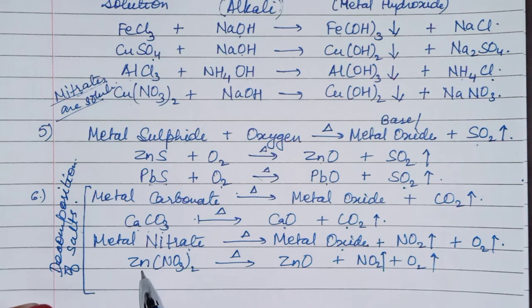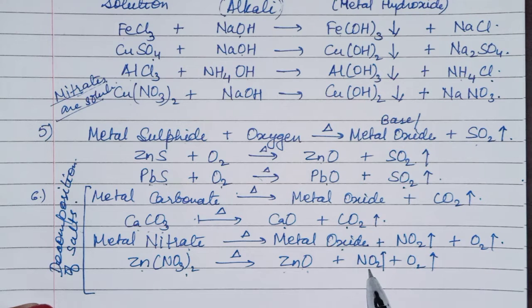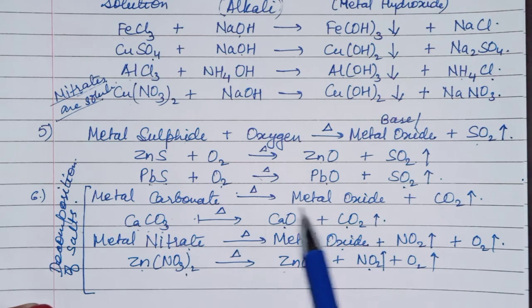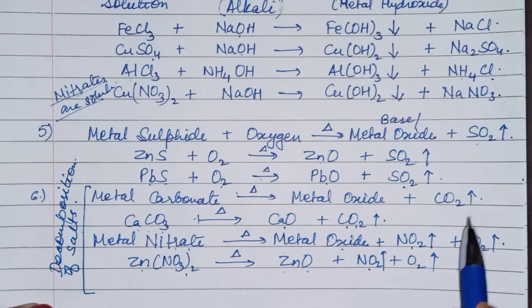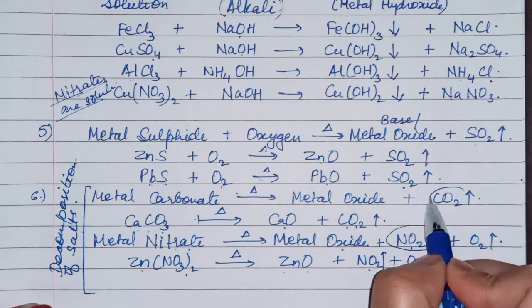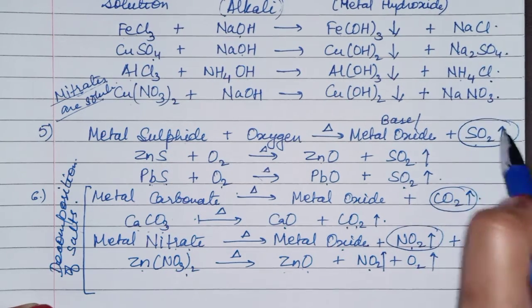Like that, zinc nitrate, Zn(NO3)2, on heating gives a metal oxide, that is zinc oxide, and NO2 gas is released along with oxygen gas. Okay, so these are the points you have to remember. Carbonate is giving carbon dioxide gas, nitrate is giving NO2 gas, and with NO2 oxygen gas is forming. Carbonate is forming CO2 and sulfide is forming SO2 gas. Okay.